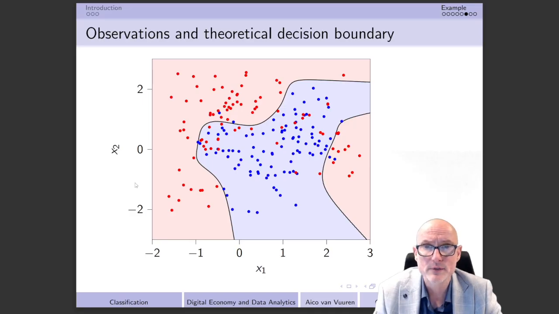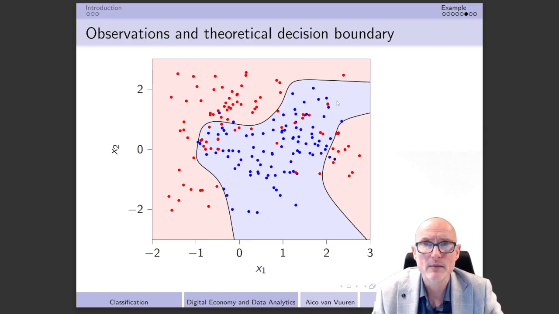And what I simply have done is that I first of all have simulated 100 different red points, and that implies that for example this point that we have over here actually had an x1 that was a little higher than -1, and a little higher than this -2 that we have over here. But I have done that 100 times, so then I had all these 100 combinations of x1 and x2 for the red outcomes, and I also have done that with respect to the blue outcomes that we have over here.